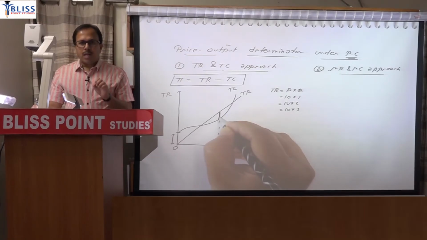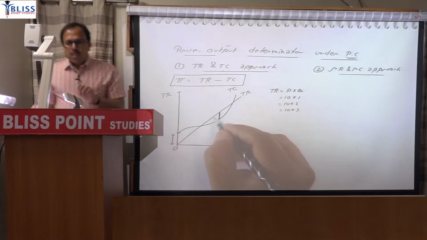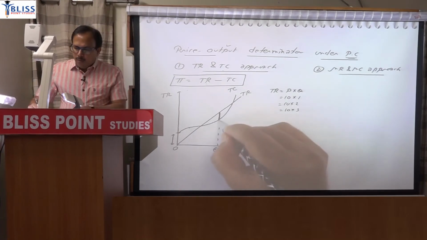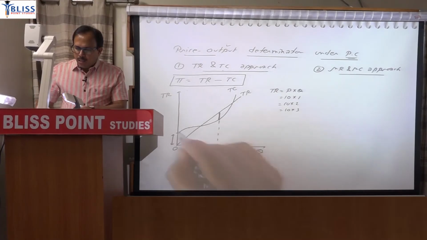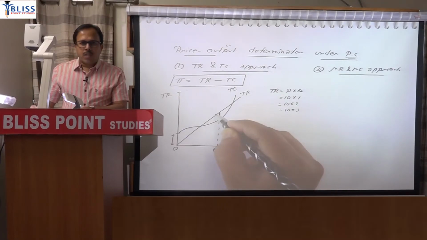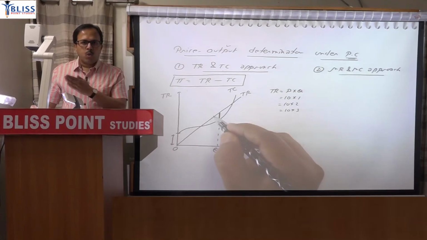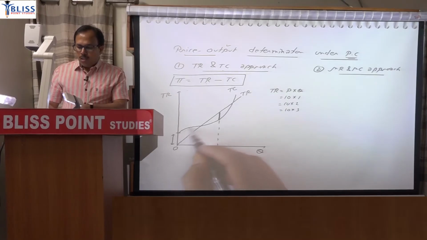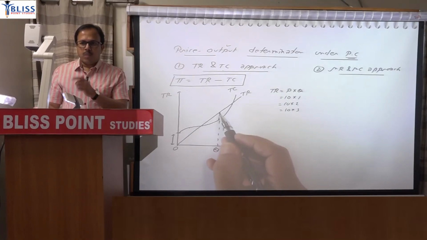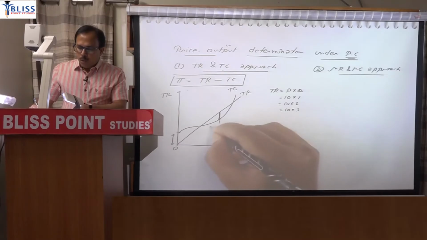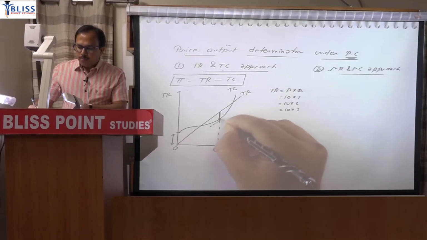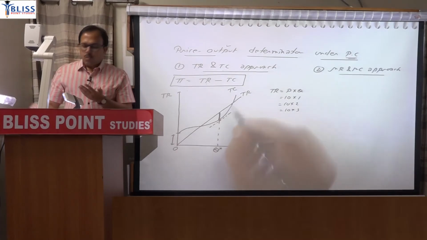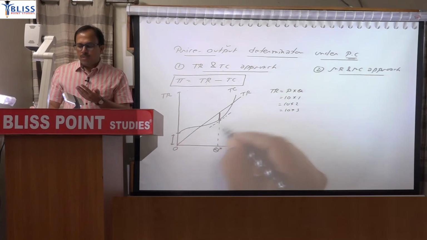But we also know that when profit is maximized, the marginal revenue is equal to marginal cost. So graphically, if you draw tangency, look, the total revenue line is straight, so its slope is constant, and slope of TR is MR. So slope of this TR is MR. This total cost line is not linear. So if you want to get slope at this point, you have to draw tangency at that point. That tangency will be straight, so slope at every point will be same. So slope at this point will be equal to slope of this tangency.